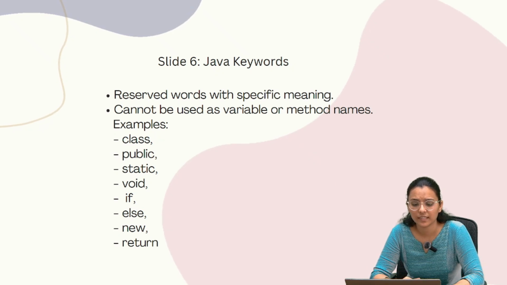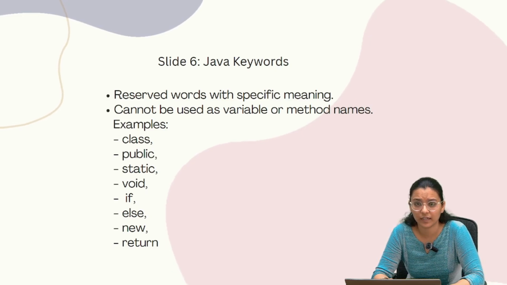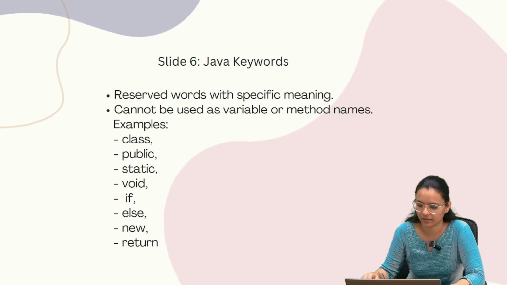Next point is Java keywords. Java keywords are reserved words with specific meaning. They cannot be used as a variable, method name or identifier. Examples of keywords are class, public, static, void, if, else, new, return, etc. These are the keywords used in Java.